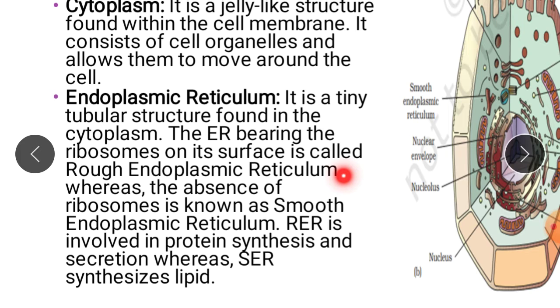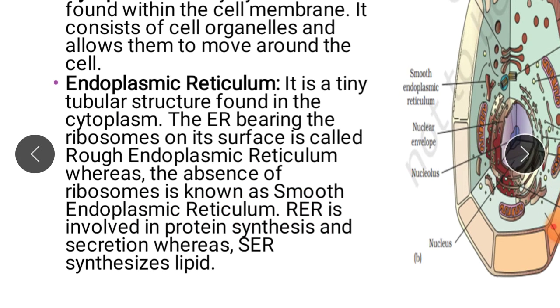The smooth endoplasmic reticulum surface has no ribosomes, whereas the rough endoplasmic reticulum surface has ribosomes. Rough endoplasmic reticulum is involved in protein synthesis and secretion, whereas SER, smooth endoplasmic reticulum, synthesizes lipids.